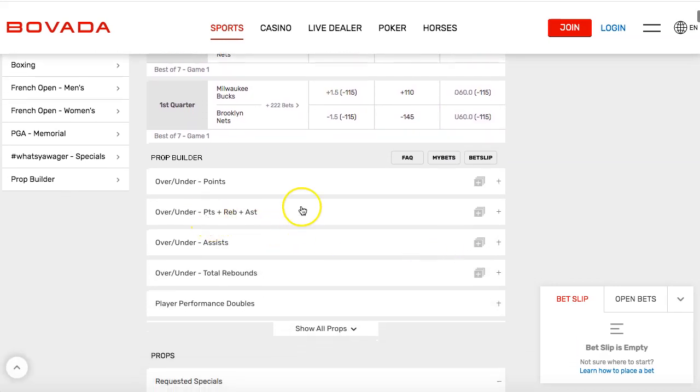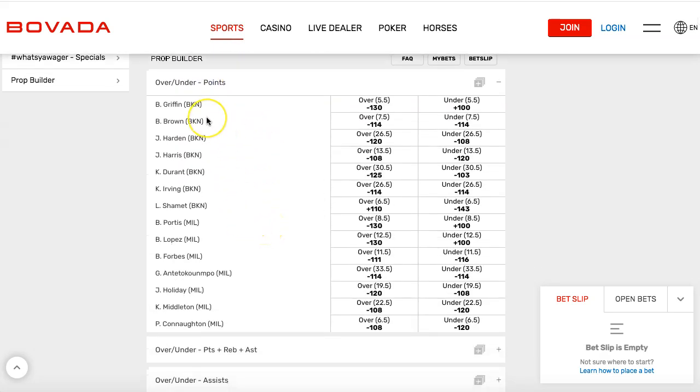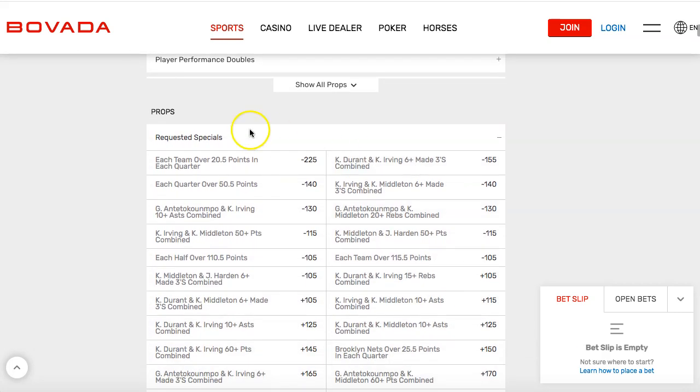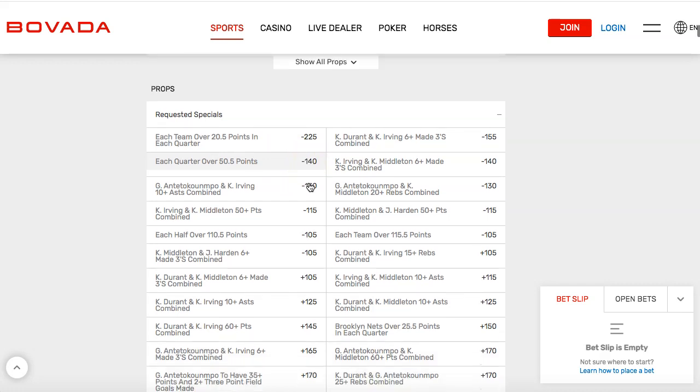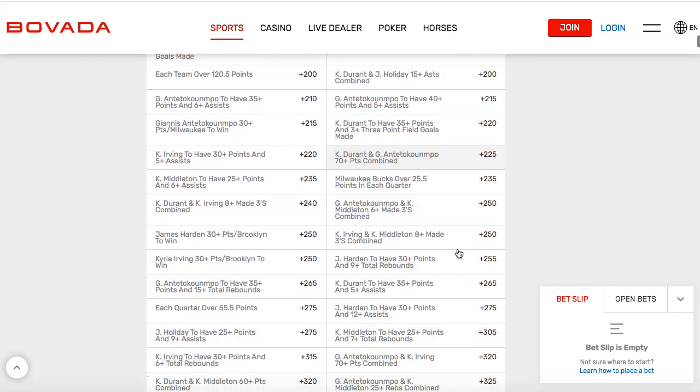So you can take a look at the over-under for points for any different player there is, right? So Blake Griffin, over-under, 5.5 points. Kevin Durant, 30.5, over-under. Irving, 26.5. James Harden's over here somewhere, 26.5, over-under. You can do any of those bets. There's many specials over here. Each quarter over 50.5 points total, -140 over here. Kevin Durant and Kyrie Irving, 6+ threes made combined, -155. So you could take all these bets over here.